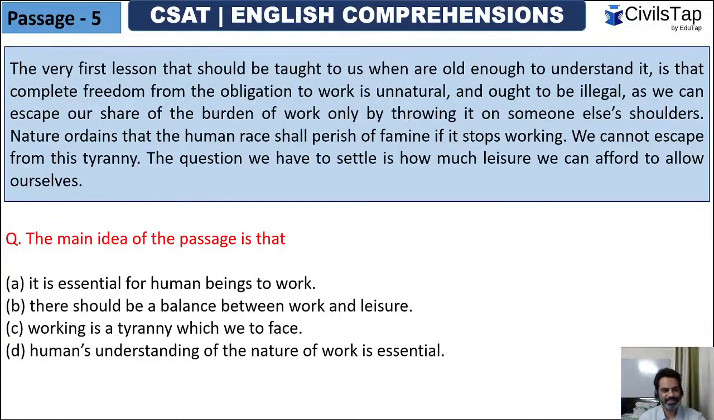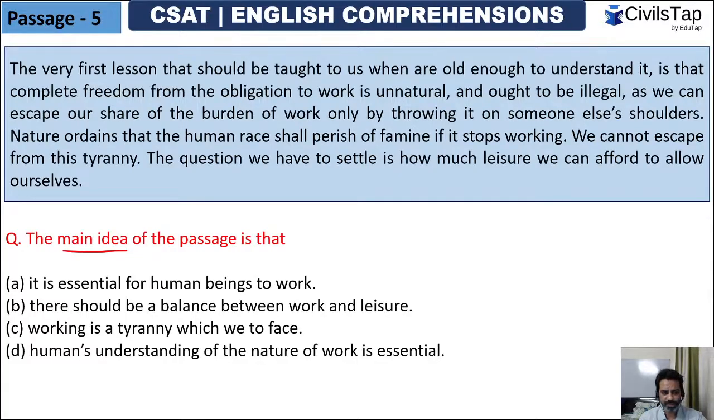All right, guys. So this is the last passage for today, and then I'll also give you a homework passage. But let's solve this one first. The main idea. So main idea is the central theme or the message conveyed by the passage. So it's the same thing, guys. So let's read the passage.